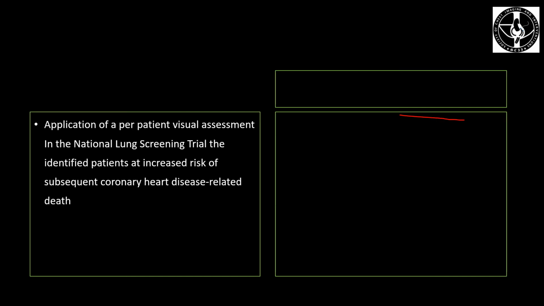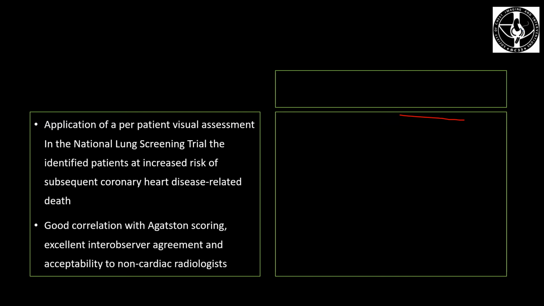Application of this simple visual ordinal score in the National Lung Screening Trial identified patients at increased risk of subsequent coronary heart disease related deaths. And the scoring system was found to have a good correlation with Agatston scoring, excellent inter-observer agreement, and acceptability to non-cardiac radiologists. The main purpose of this exercise is to identify patients who are at risk of cardiovascular disease but have not been identified yet.